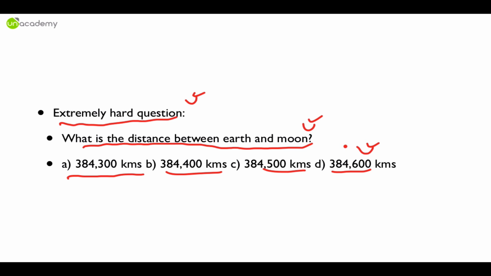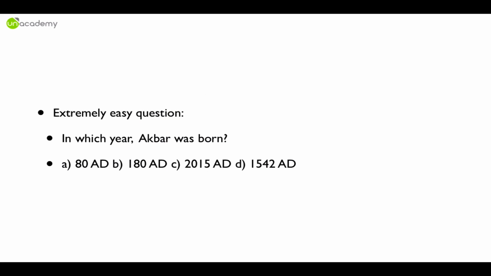Okay, exactly the same question, but options have been changed. So the answer is B because you have seen the last example, but otherwise it is almost impossible to get it correct. Again, see, extremely easy question. In which year was Akbar born, the great Mughal emperor?